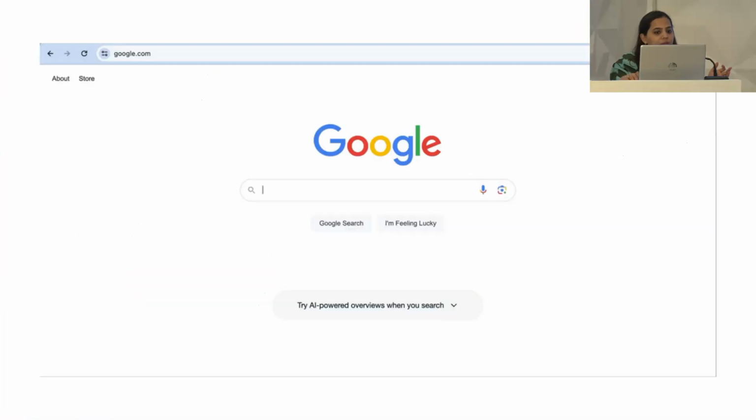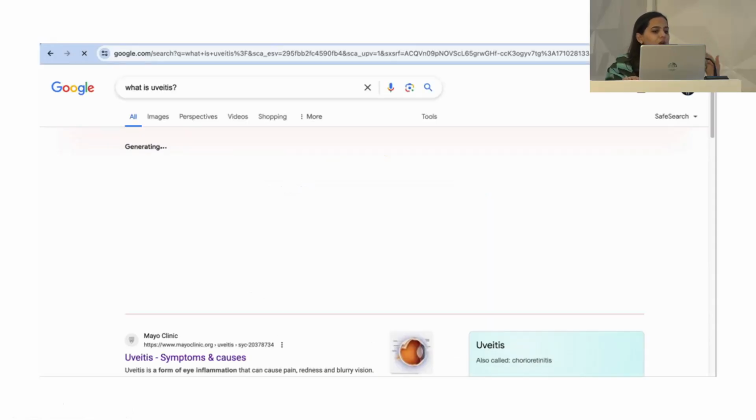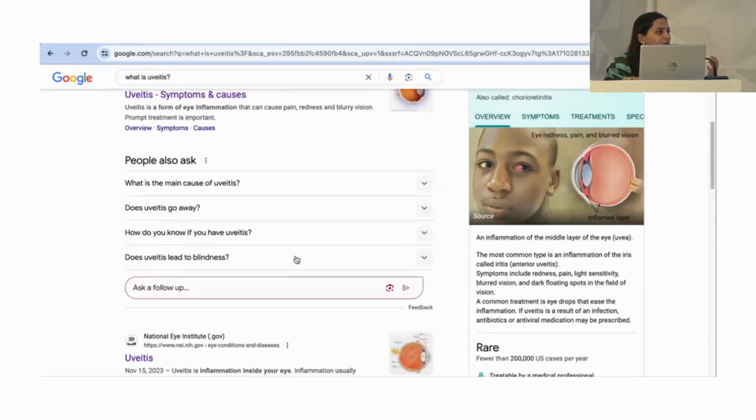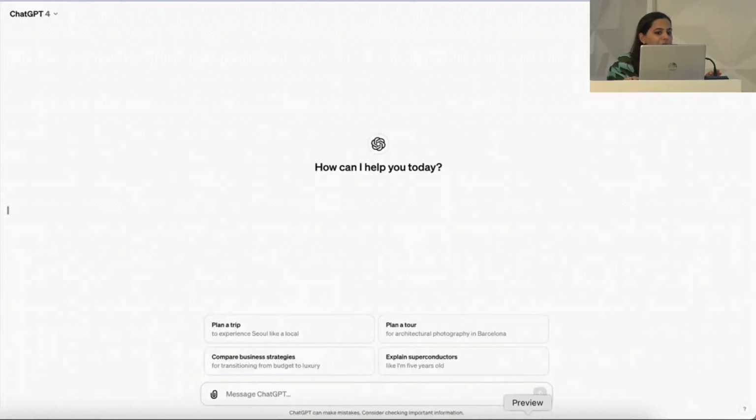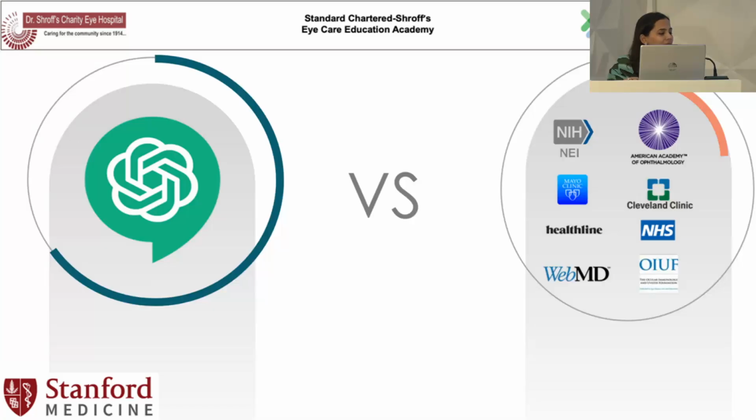So if today I have uveitis and I ask Google what is uveitis, we see a variety of websites like WebMD or Mayo Clinic which answer some of these questions. However, today I can also go to ChatGPT and ask what is uveitis, and it would give me a response which is generated based on AI. So our study was pretty simple: to compare the utility of ChatGPT with these available resources.